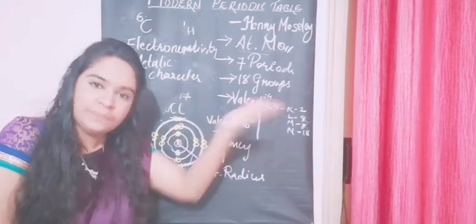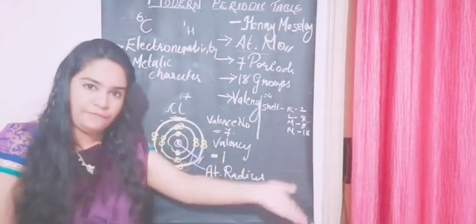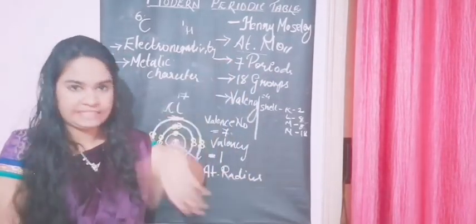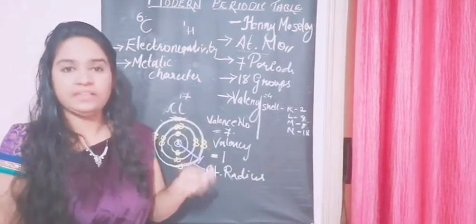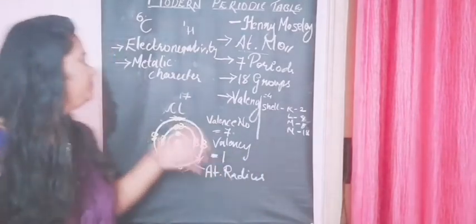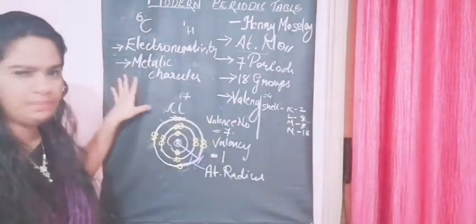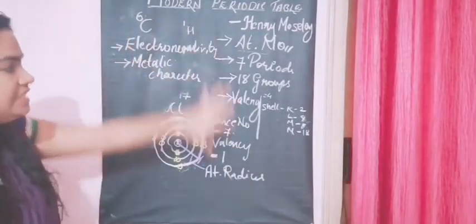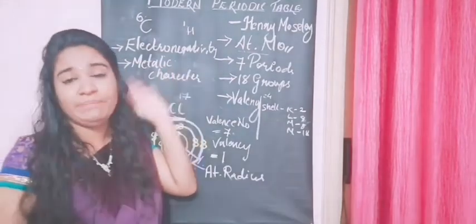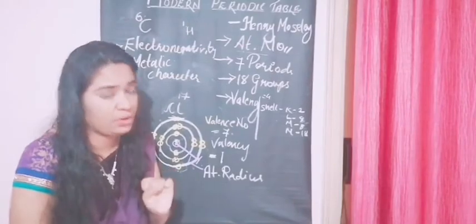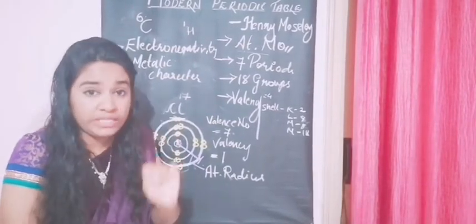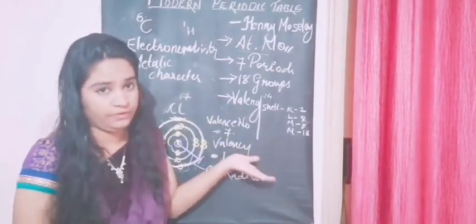They sometimes give, and sometimes they also accept electrons. It depends on their stability when reacting with other elements. So this is metallic character. It's simple, right? These are the main properties mentioned in your textbook. Only the names are given and the definitions are not there. So I hope you have noted all the definitions in detail, whatever I've told you.